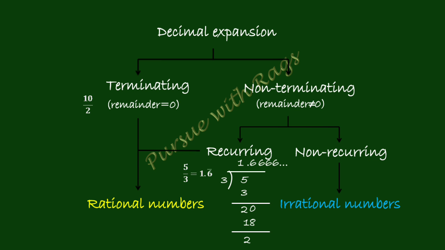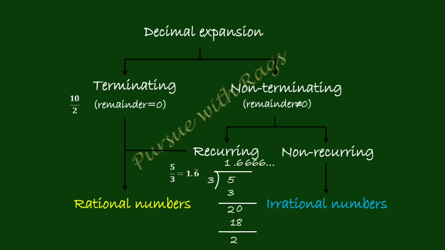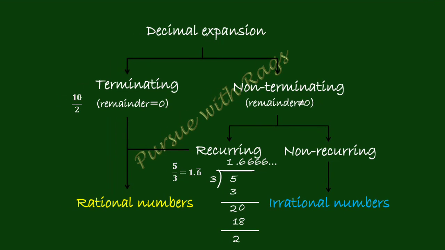As you can see clearly, I have given this example 5 divided by 3. This is a fraction, p by q form. So this is definitely a rational number. Clear? So a decimal expansion, if it is terminating or non-terminating recurring, both come under rational numbers. Whereas non-terminating and non-recurring decimal expansion comes under irrational numbers. For example, you can take the pi value. I hope the concepts are very clear to you.